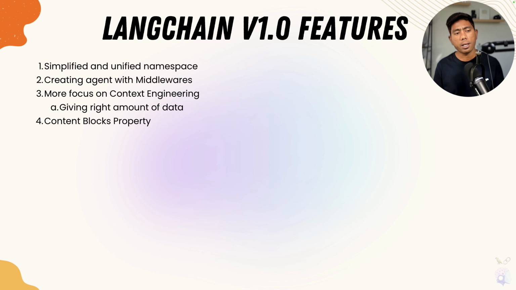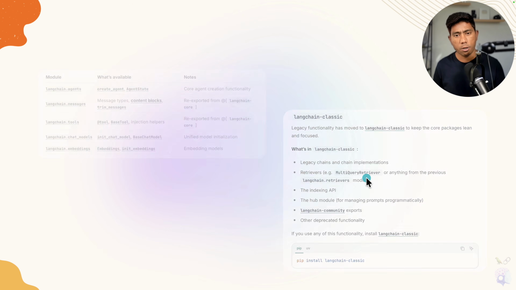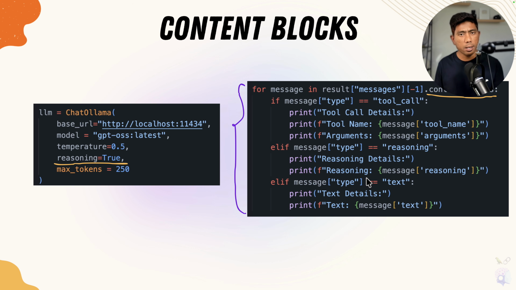Then we also have a content blocks property, which is like a superset of the content property. If you have worked with the content property before, you know that it gives you text information alone. But now with the content blocks property, you can get a lot more information like the tool calls.